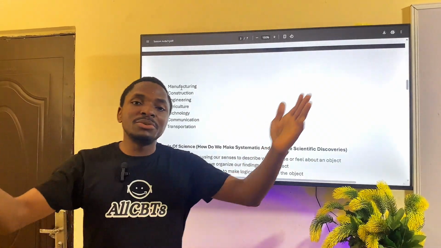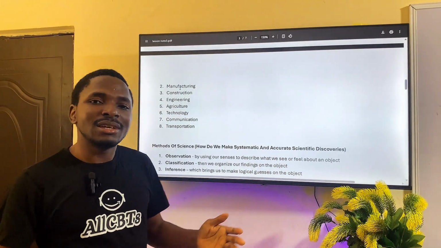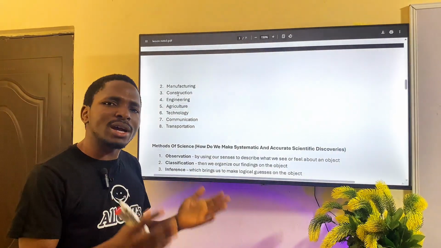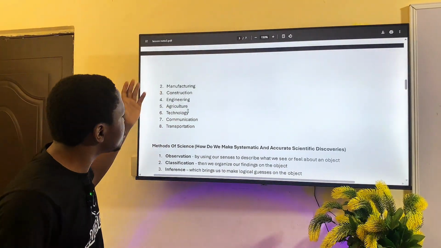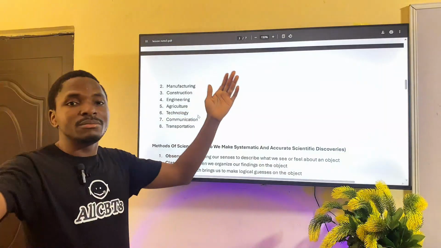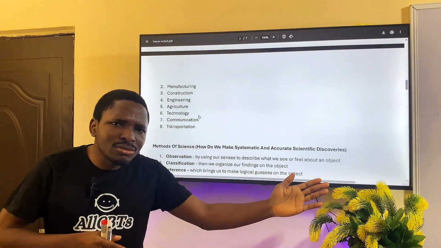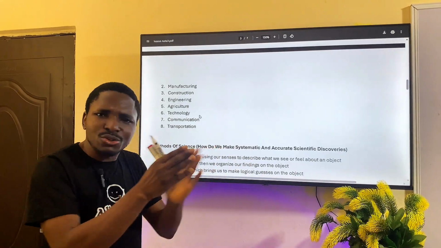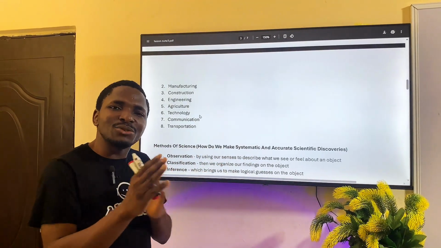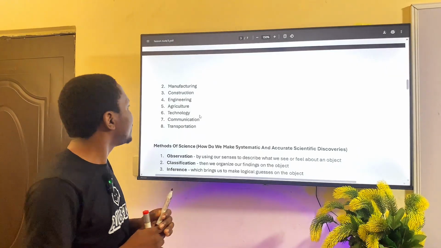We also use science in manufacturing. Our cars, automobiles, planes, everything that is manufactured requires science. Construction, the making of buildings, bridges, railroad, they have to measure. They have to get accuracy, measurement and analysis. All right?